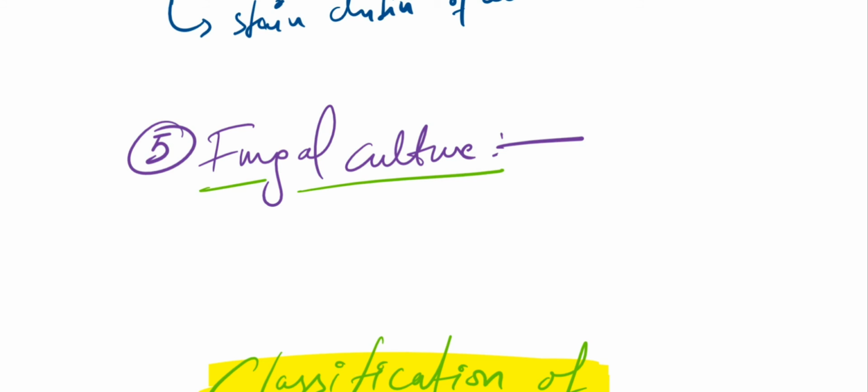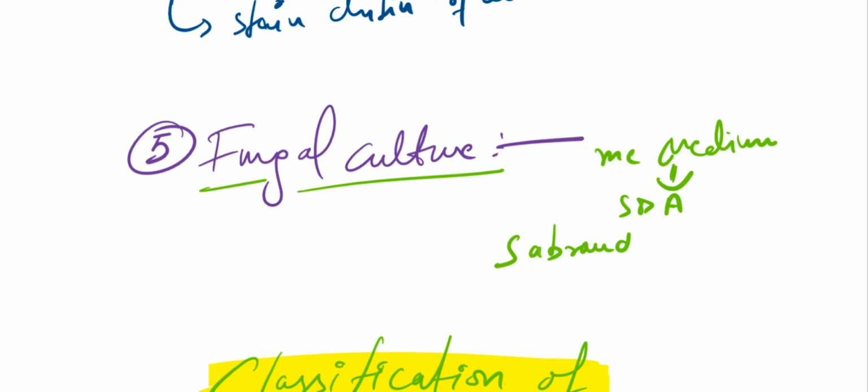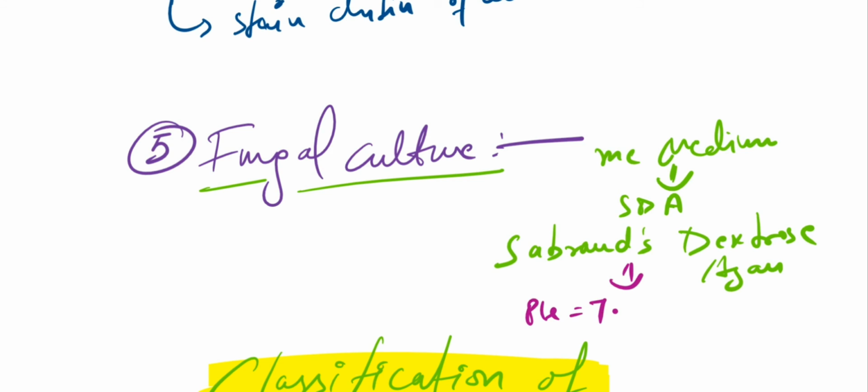Okay, and the most common medium for fungus is SDA, Sabouraud's dextrose agar. Okay, so this is the most common medium that mostly the fungi grow on. Most of the fungi will easily grow in this SDA medium, and you have to remember, okay, the pH of SDA is 5.6.